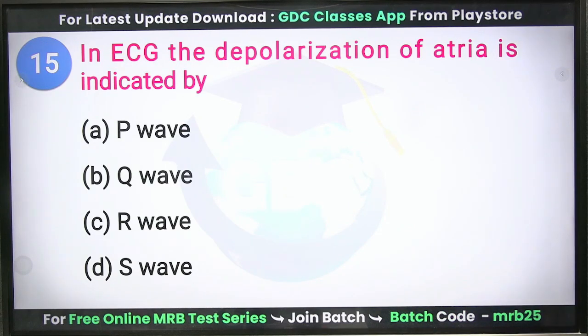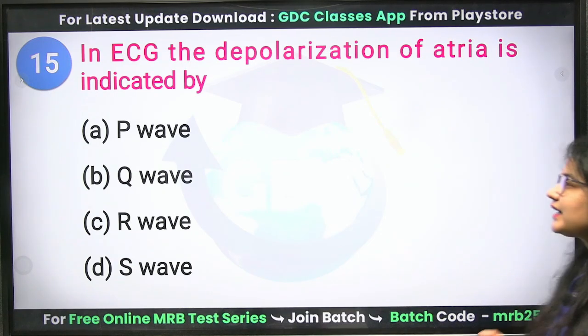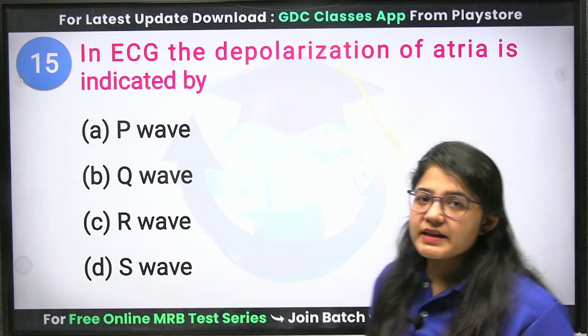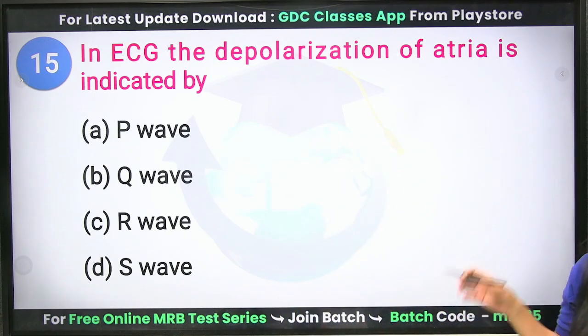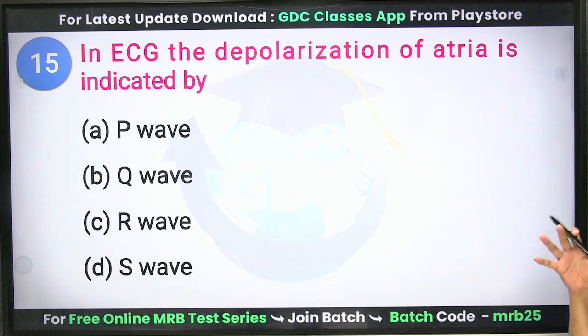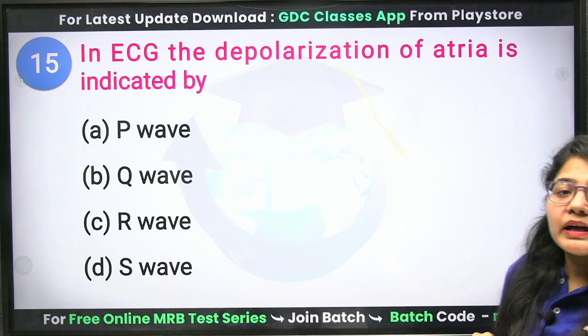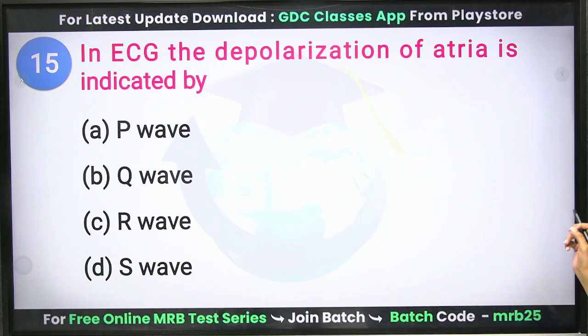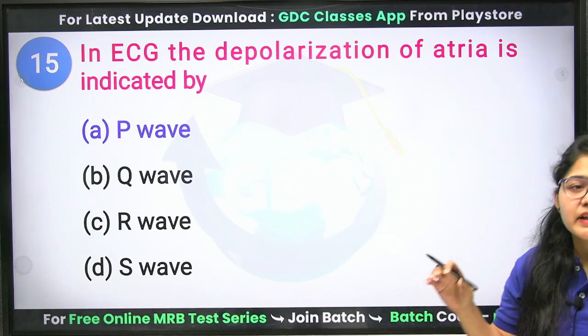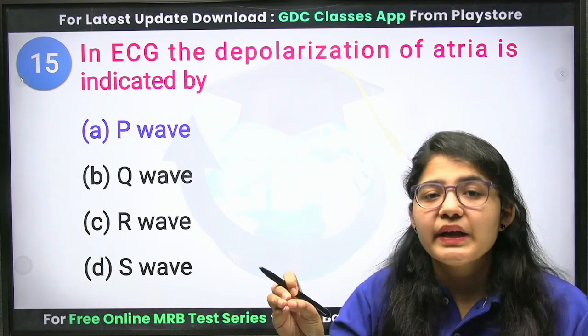Next question. In ECG, the depolarization of atria is indicated by, okay, ECG stands for electrocardiogram, and it identifies the ups and downs of your lub-dub sound of your heartbeats. Clear? So, the depolarization of atria is indicated by your P wave.